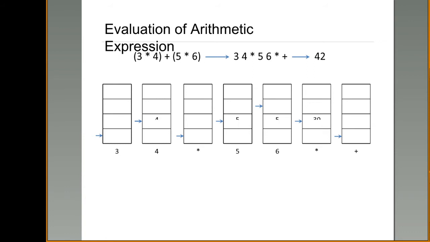Clear? Next, what is the next element? Plus, which is again an operator. So pop the first two elements from the top of the stack. What are the two elements you have? Here you have 30, here you have 12. So pop these two elements 30 and 12, perform addition operation. What is that? 30 plus 12 will give you 42. Push it again into the stack.